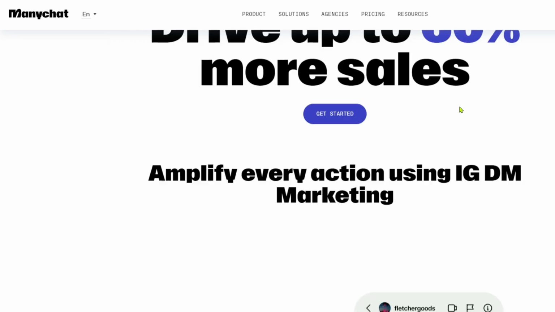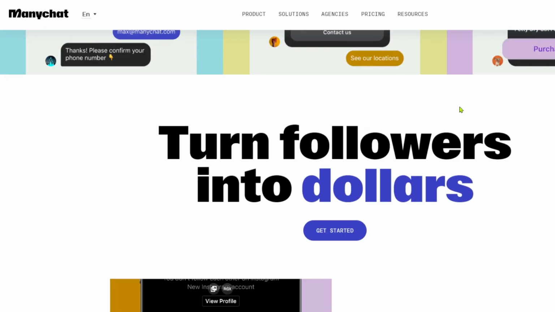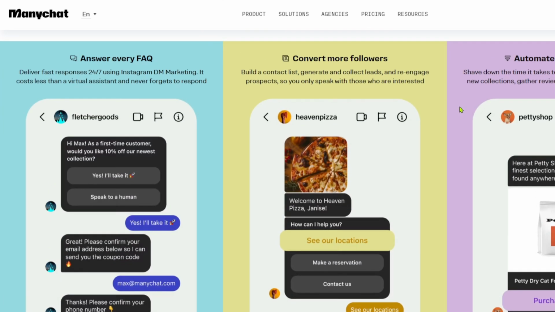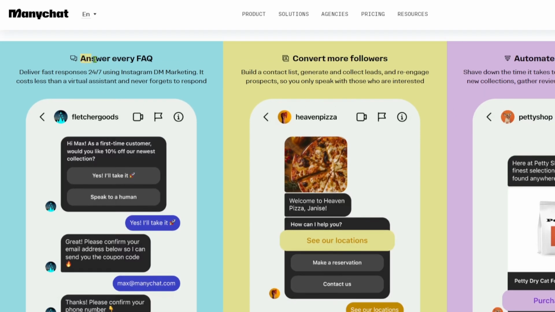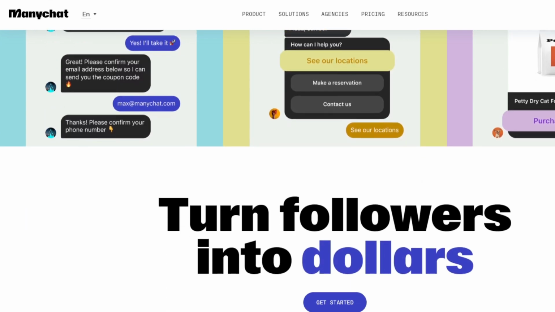Let's talk about one of the best features that this tool has to offer. First things first, it has automated replies. If you have too many DMs or messages to handle, ManyChat lets you set up automated responses for common queries like what's your pricing or where you are located. You can see that right here as an example. They could just click on one of the automated messages and this tool will do the rest.